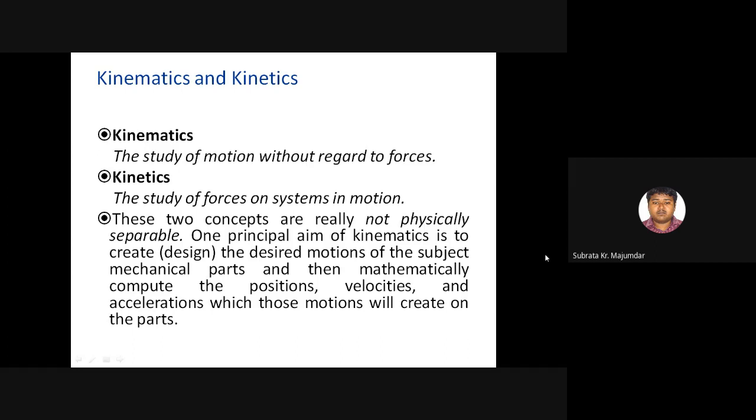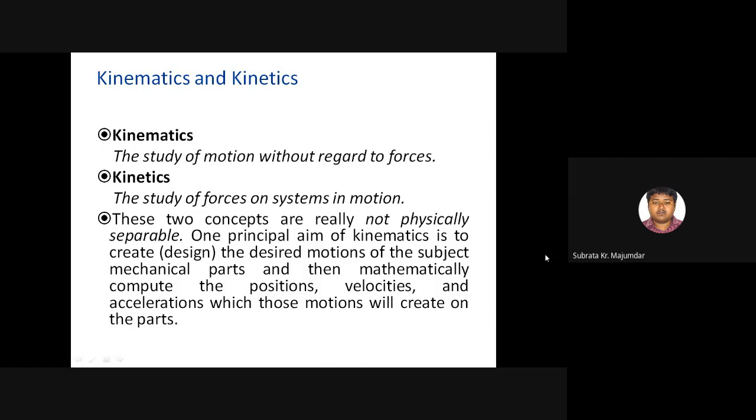Means balancing is needed not only in the running condition, balancing is also needed whenever a machine is in rest condition. And this rest condition is discussed under the part of statics. Whenever the machine is in running condition, then dynamics comes in.